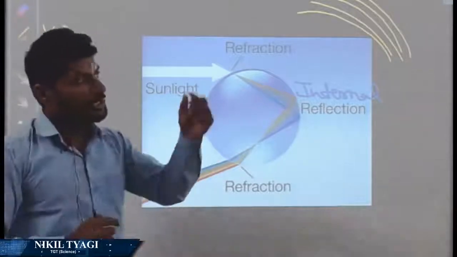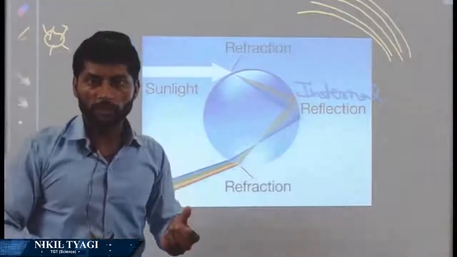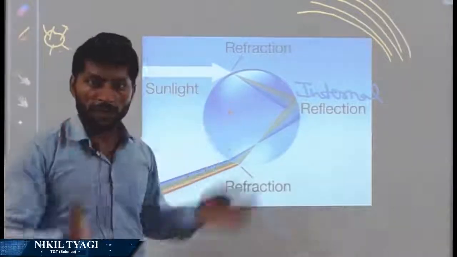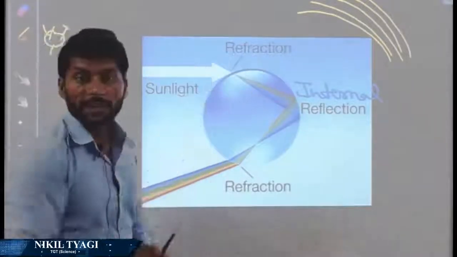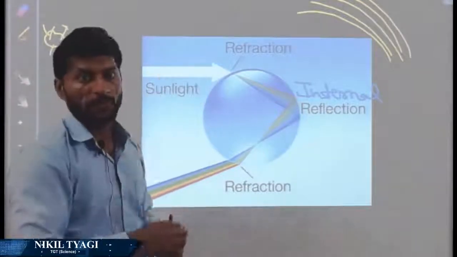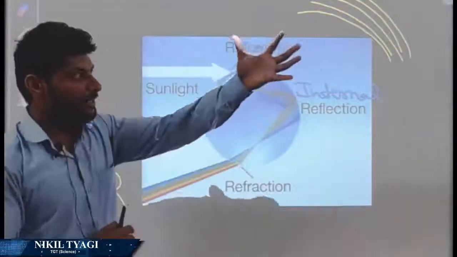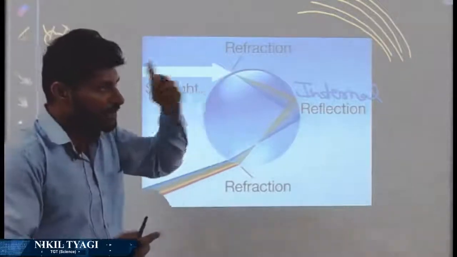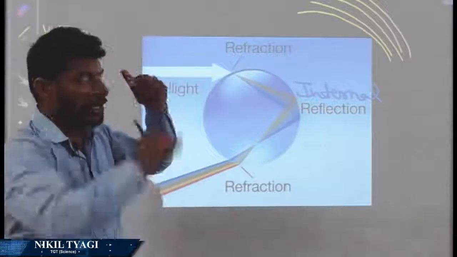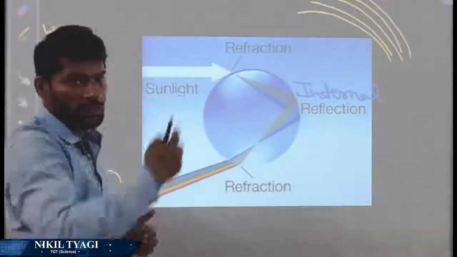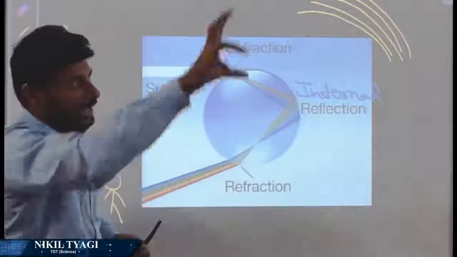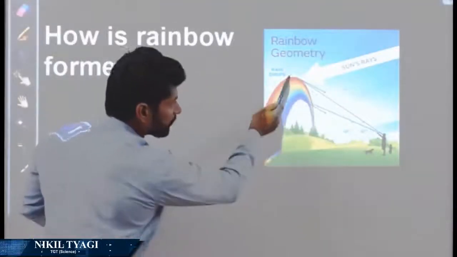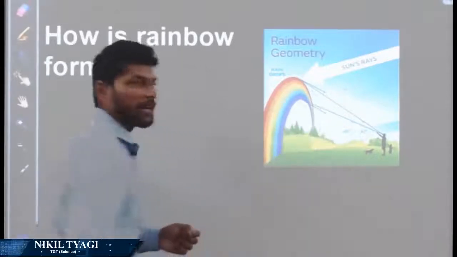And don't think that every single raindrop will form the rainbow. No, otherwise you would see thousands, millions of rainbows. Actually, one single droplet will send you a single color, because if you are the observer here and all 7 colors are coming like this, a few colors will go from here, a few from there, so one single color will reach your eyes properly. So from different places different colors are reaching your eyes, and you see the rainbow in this manner, in this much area.